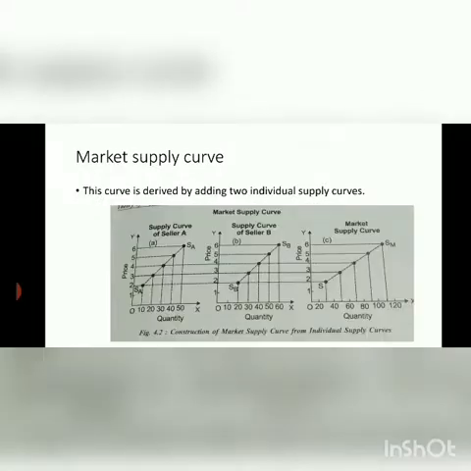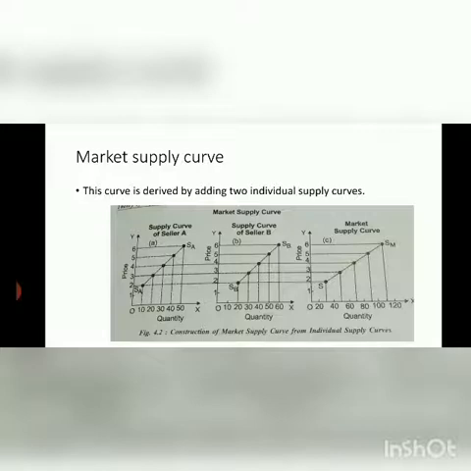Now we have the market supply curve. I have already explained that market supply is the total quantity supplied by all the producers at a particular period of time and at a particular price. Now in this, we can see there are three graphs. The first graph is the supply curve of seller A, the second is the supply curve of seller B, and the third is the market supply curve, that is the sum total of A and B.